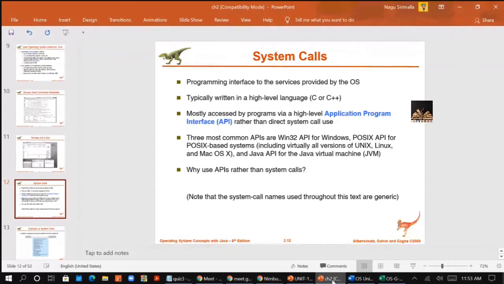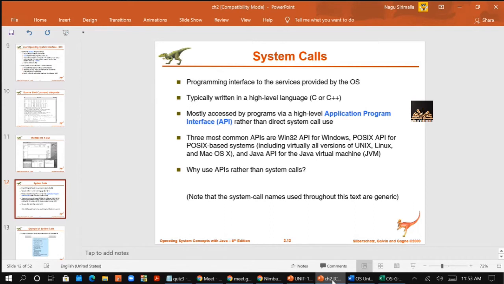Your software, that means any user program that wants to communicate with the operating system, will send an interrupt in the form of system calls, right? So I can say system calls provide an interface to the services made available by the operating system. If any user program wants to request the operating system for the services provided by the operating system, system calls are used, right?